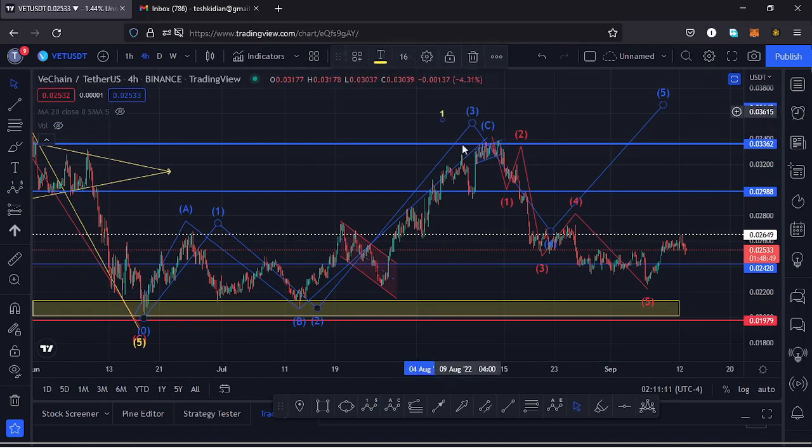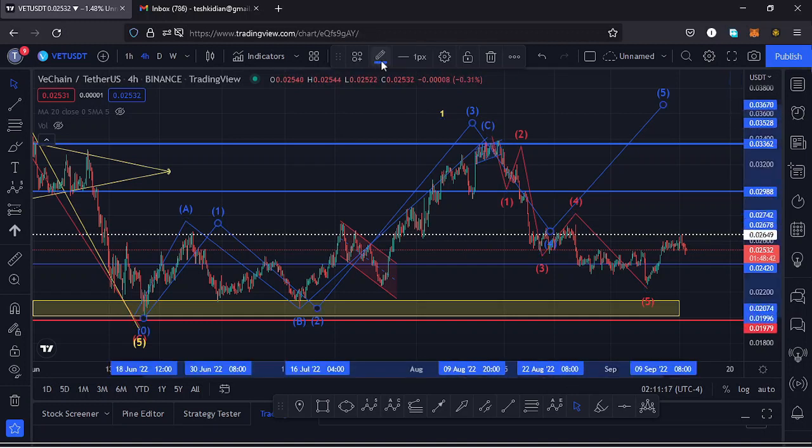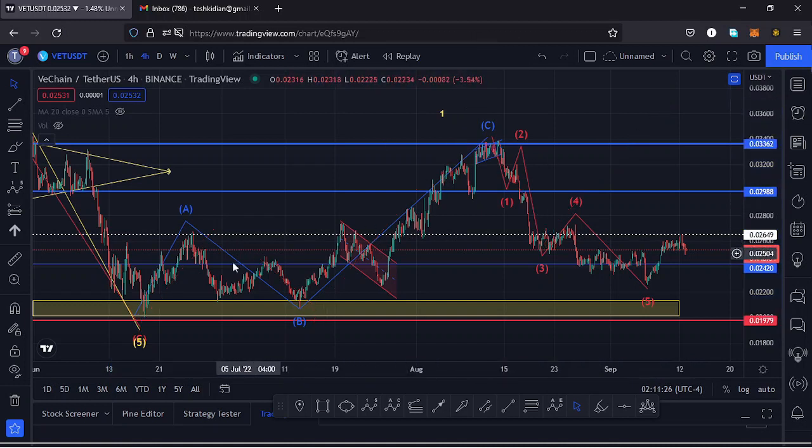But that movement to the upside got invalidated the moment our wave 4 over here retraced into the high of that first wave. And after retracing into the high of that first wave, I had to remove this Elliot wave structure from my charts and view this movement to the upside as something else. And the only way we can view this movement to the upside is just a massive ABC corrective movement that was correcting that impulsive movement to the lower side that gave us a low at around the $0.02 mark.